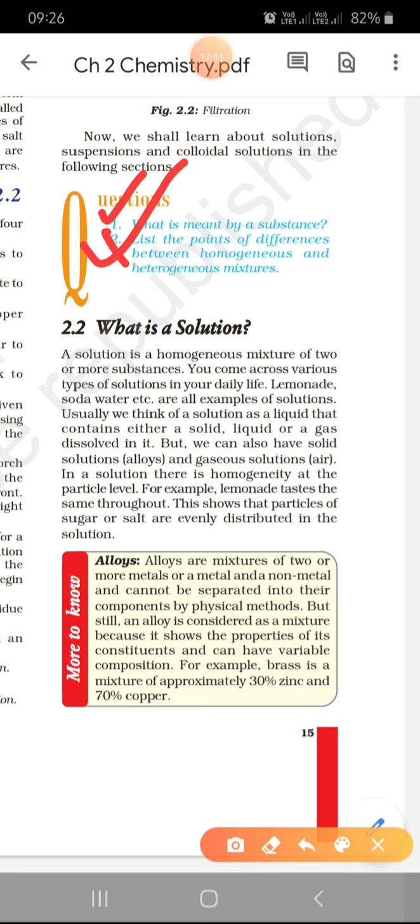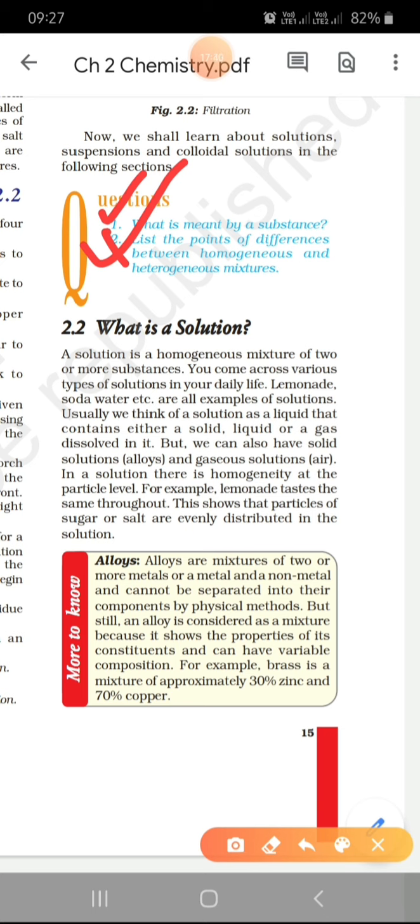Okay. Next, what is a solution? A solution is a homogeneous mixture of 2 or more substances. आप copper sulfate solution बना सकते हो, आप sugar solution बना सकते हो. So lemonade, soda water, etc. are all examples of solutions. Usually we think of a solution as a liquid that contains either a solid, liquid or gas, but we can also have solid solutions. We can have gaseous solutions. So there may be solutions in air also. Yeah, that is a gaseous solution.